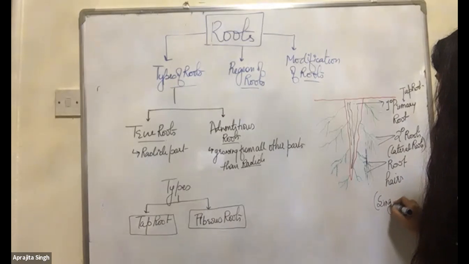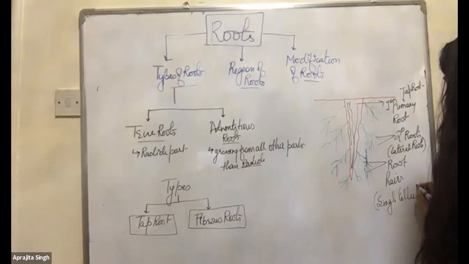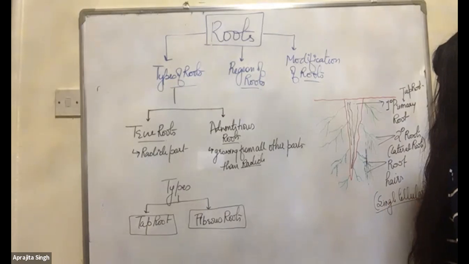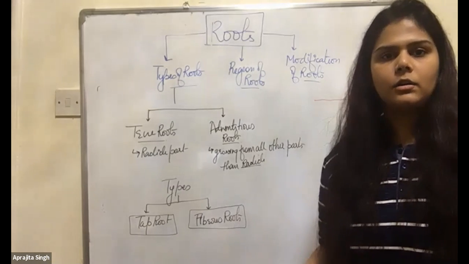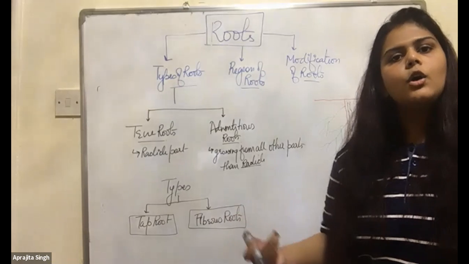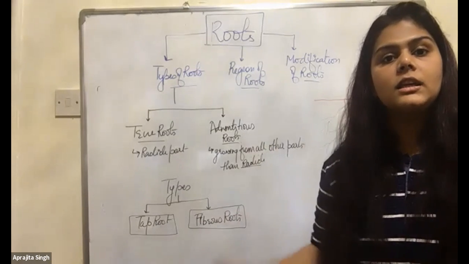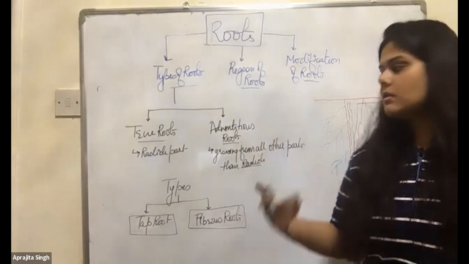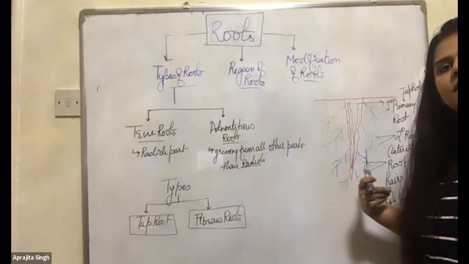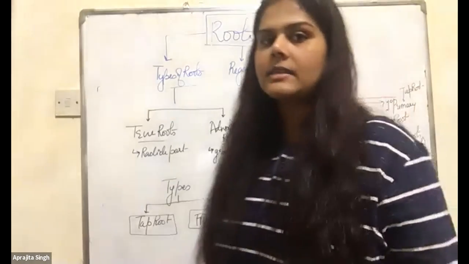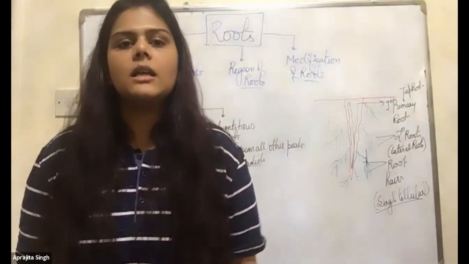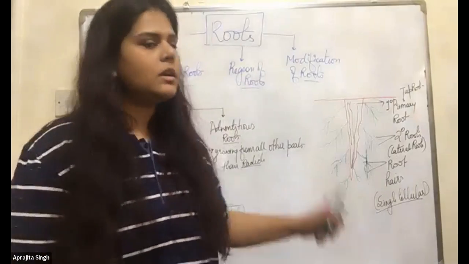Single cellular. The things which you are seeing on the roots are the lateral roots. Are those visible as root hair? No, those are the secondary roots, the lateral roots. This you can see, but the actual root hairs are not visible to the eyes. They are microscopic, single cellular, unicellular.